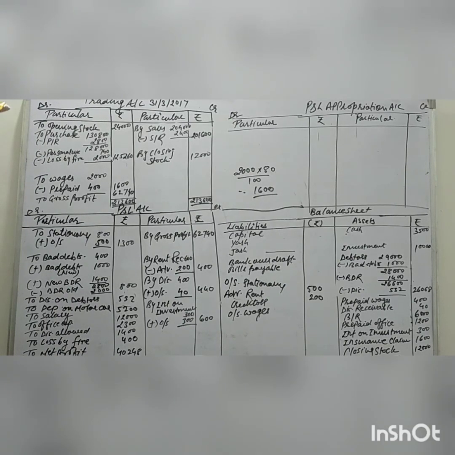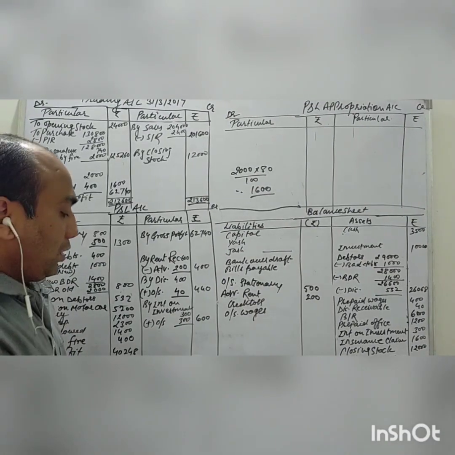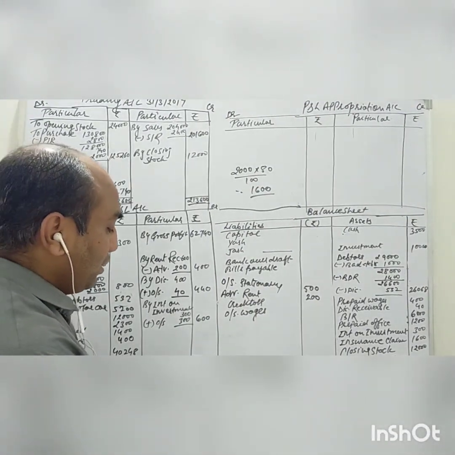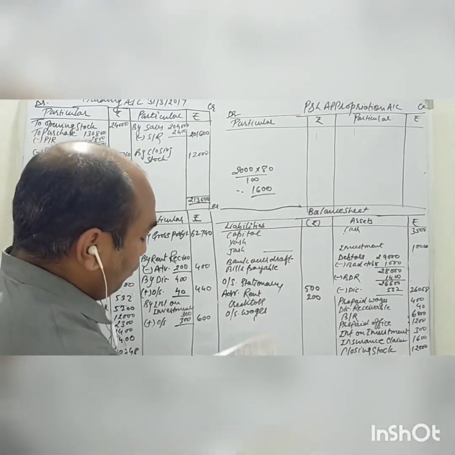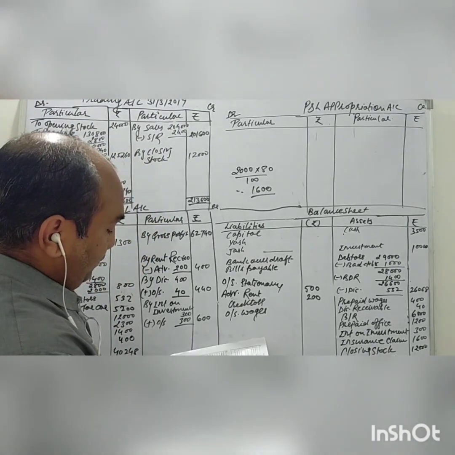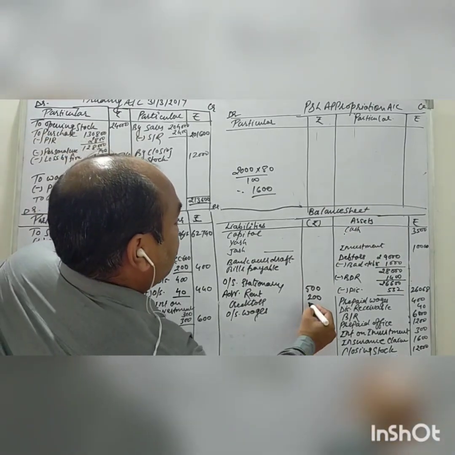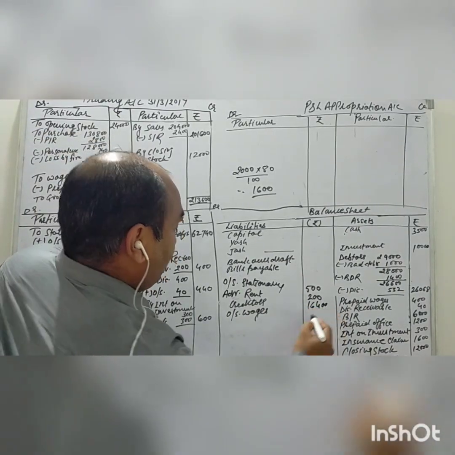The credit side is given the capital, yes, 50,000, 40,000. Okay, supplier, this is a creditor, so I have written over there the creditor value, 16,400.